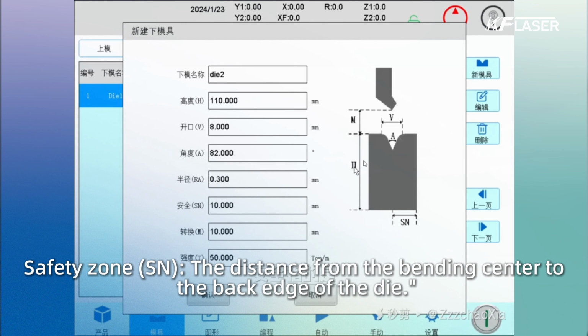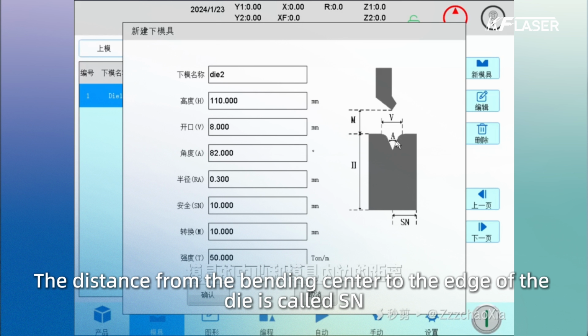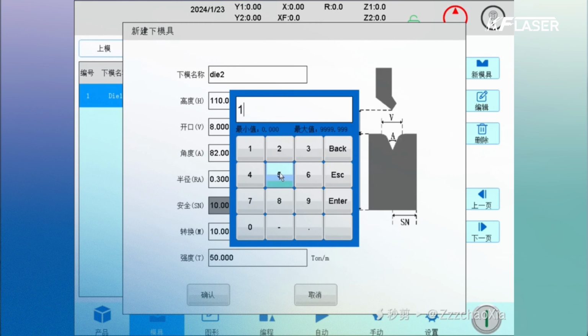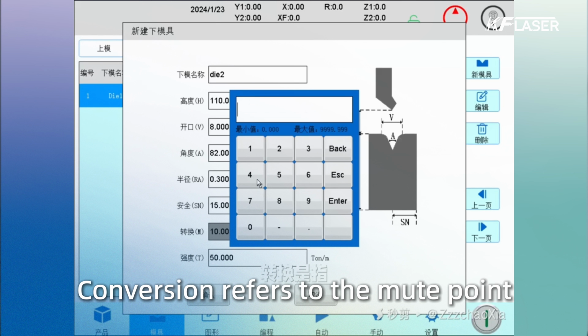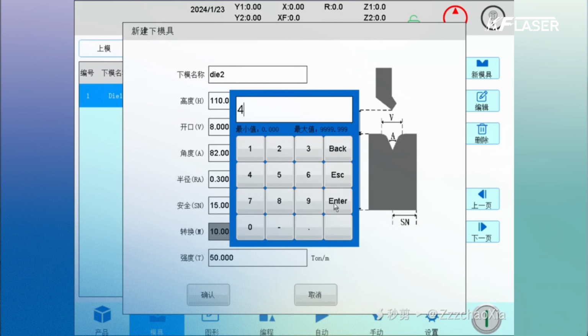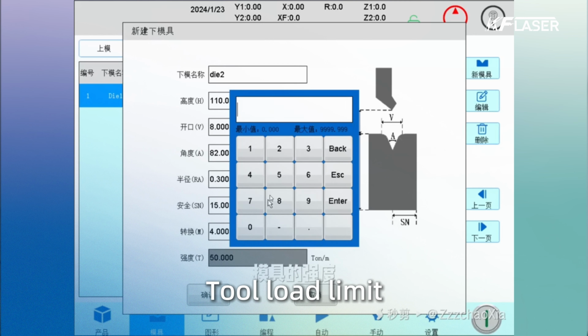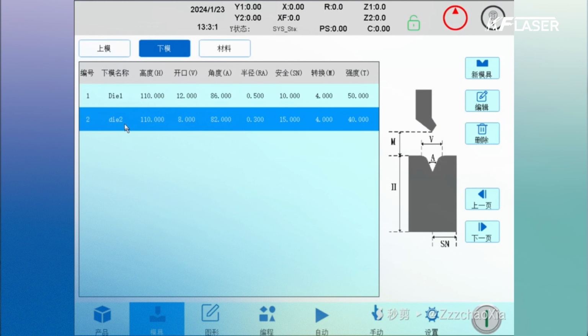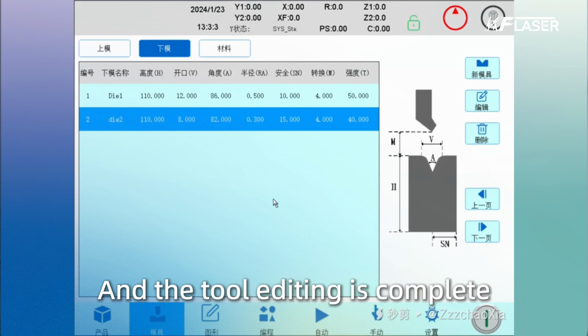Safety zone send: the distance from the bending center to the back edge of the die. The distance from the bending center to the edge of the die is called send. Conversion refers to the mute point, which is the advanced distance where the ram switches from fast approach to slow pressing. Tool load limit. And the tool editing is complete.